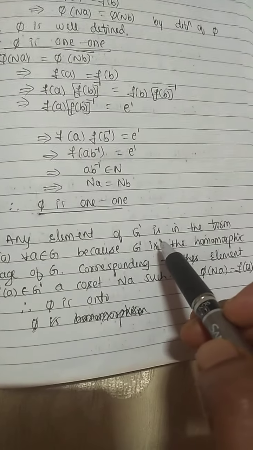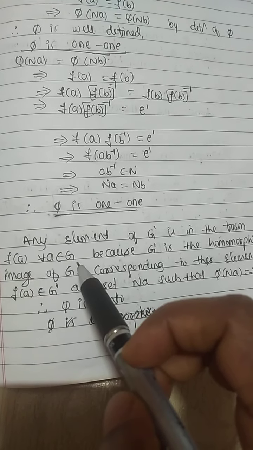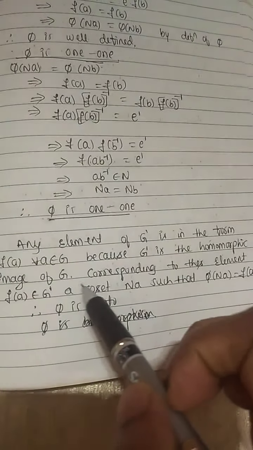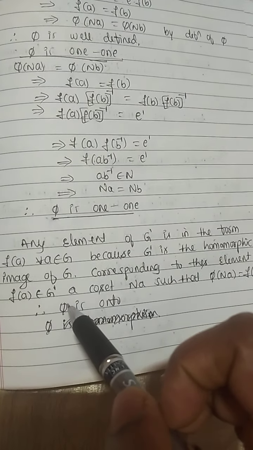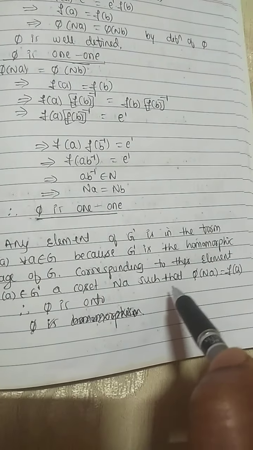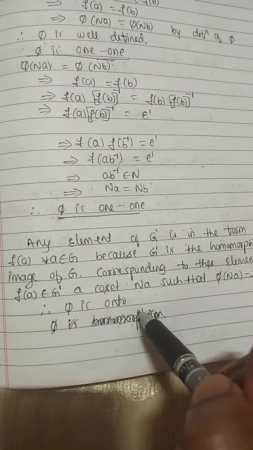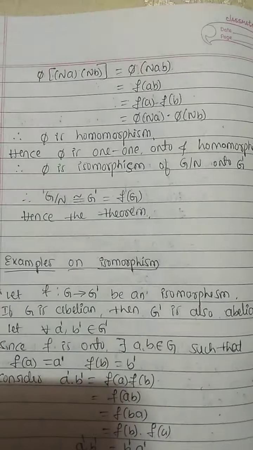Any element of G dash is in the form f of a for some a belongs to G, because G dash is the homomorphic image of G. Corresponding to these elements f of a, there is a coset Na such that phi of Na equals f of a. Therefore, phi is onto. We have proved phi is 1, 1 and onto.